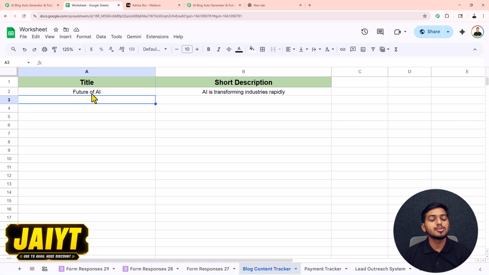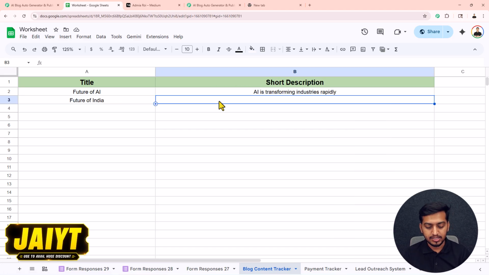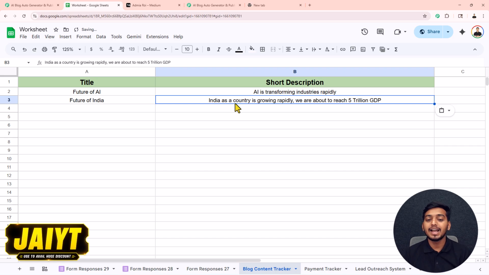Now first of all, we have to add this title and short description. You can see the first blog that I posted was about this future of AI. Now let us post a new blog about future of India. So in here I have added this title as future of India. Now inside this short description I will add this text: India as a country is growing rapidly. We are about to reach 5 trillion GDP. Now you can see we have successfully added this title and short description inside our Google Sheet.